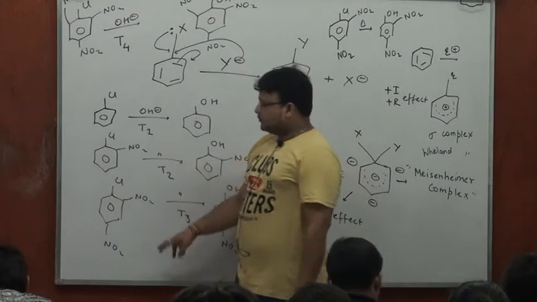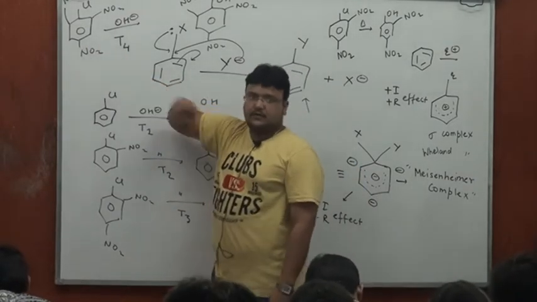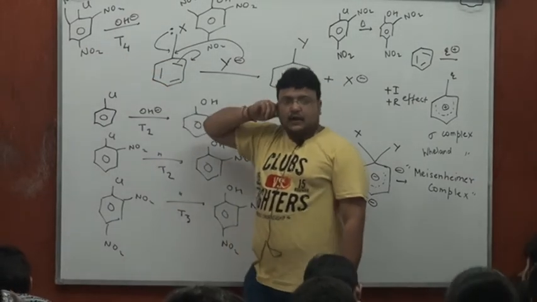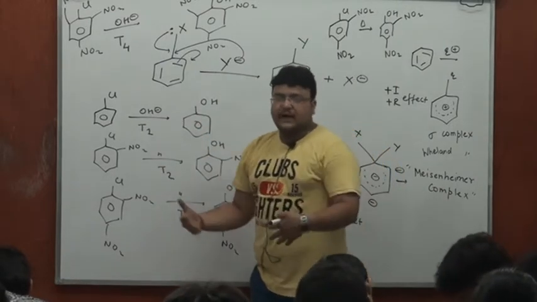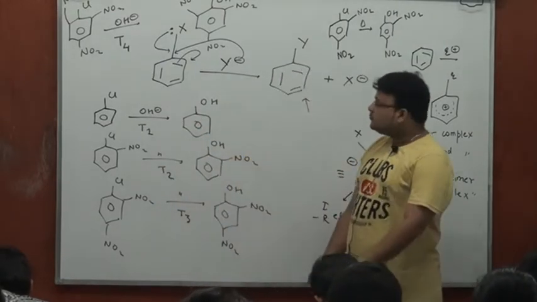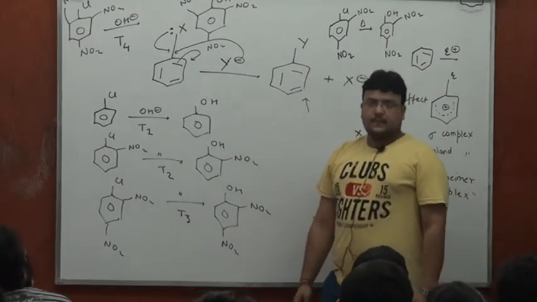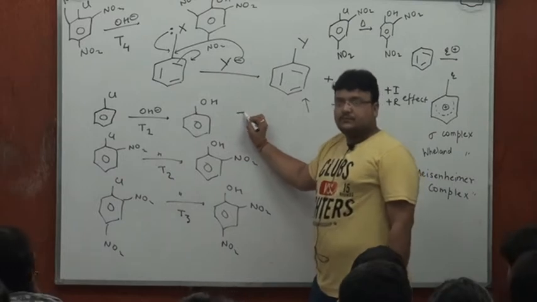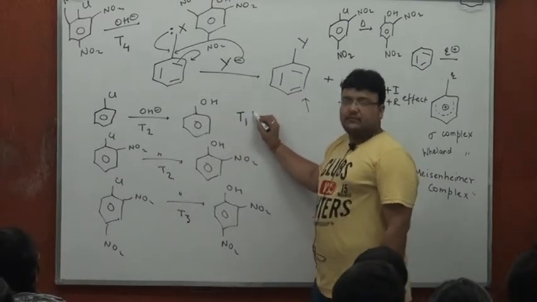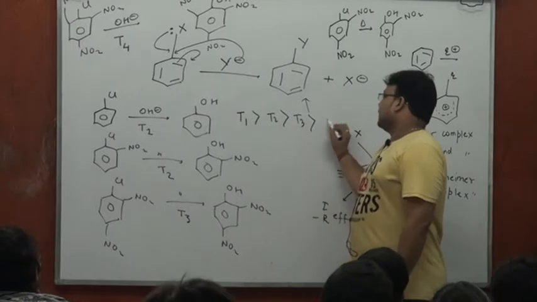With orthonitro, ortho-para-dinitro, and this trinitrochlorobenzene, if the same reaction is carried out, and if the temperature required is T1, T2, T3 and T4 to have the product formed at the same rate, predict the order of T1, T2, T3, T4. And it's going to be T1 greater than T2, greater than T3, greater than T4.